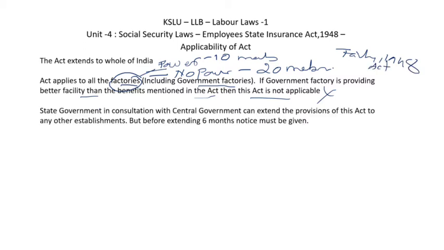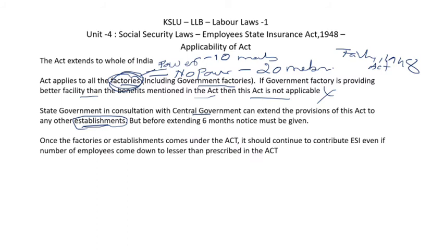Moving on, the state government, in consultation with the central government, can extend the provisions of this act to any establishments. Here we said only factories, right? But in consultation with the central government, the state government can extend this act to any establishment.